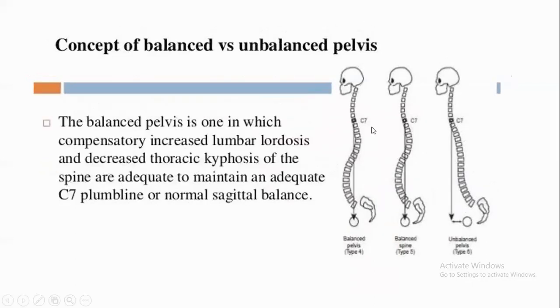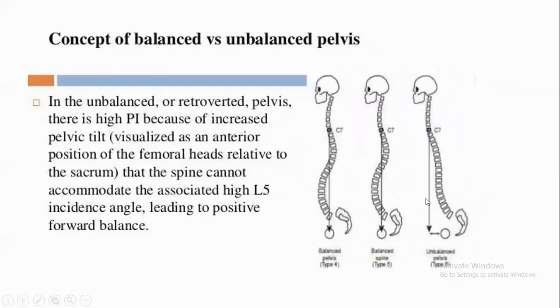In the balanced pelvis, compensatory increased lumbar lordosis and decreased thoracic kyphosis are seen to maintain an adequate C7 plumb line, or normal sagittal balance. In the unbalanced pelvis, it is a retroverted pelvis. The pelvic tilt is such that the spine cannot accommodate the associated high L5 incidence level, leading to positive forward balance.